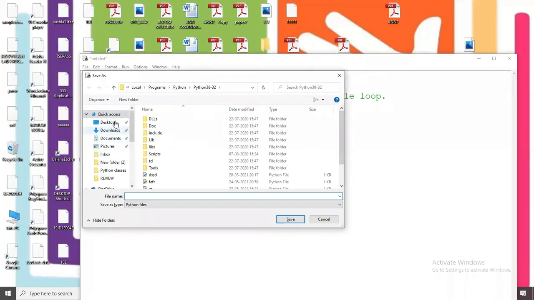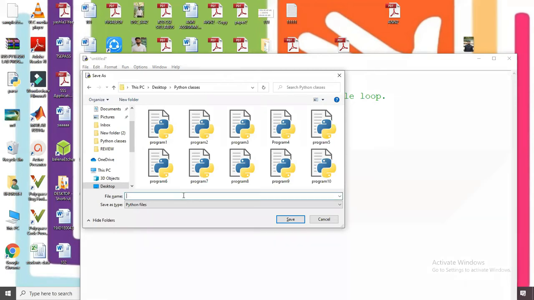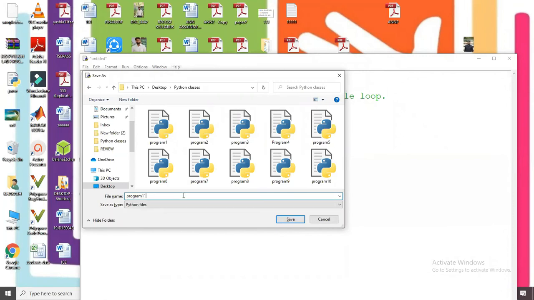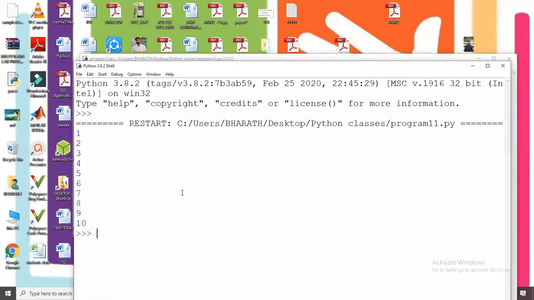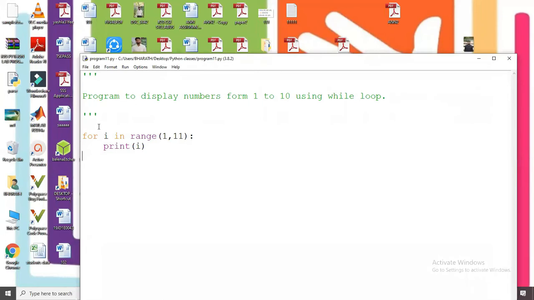You save this program. Okay, so this is the output. We print numbers from 1 to 10 with the help of the for loop. Now the same program we are going to write with the help of a while loop.